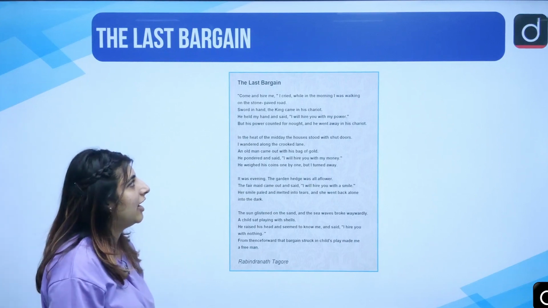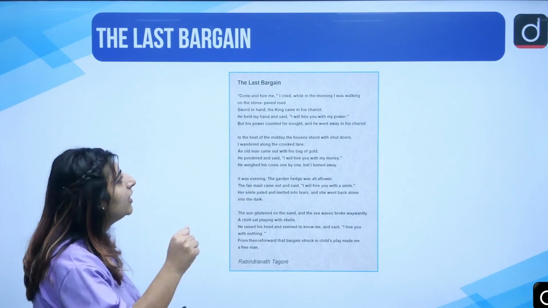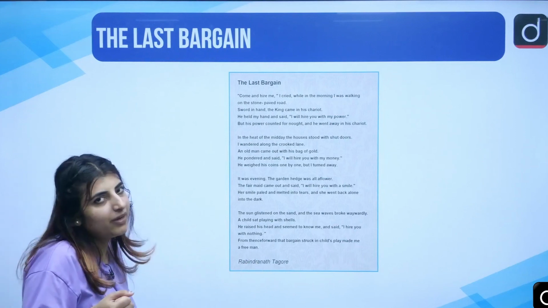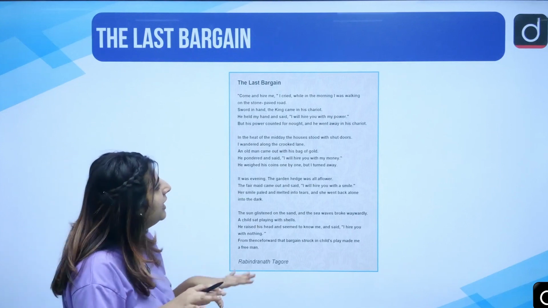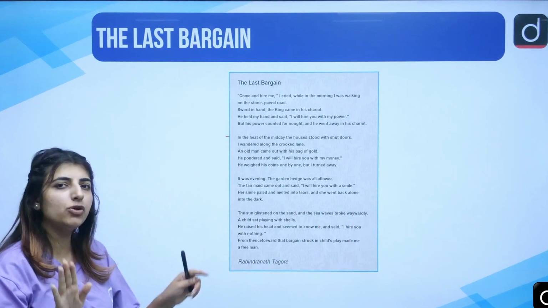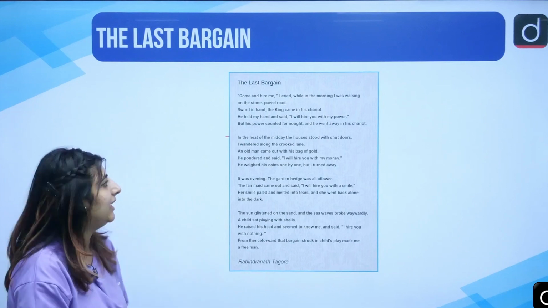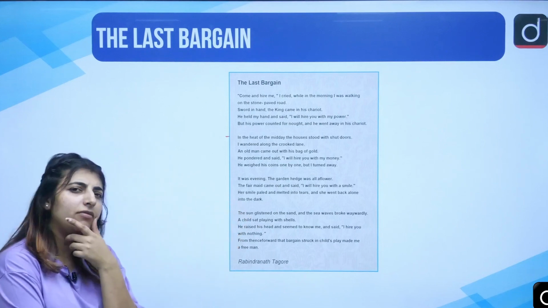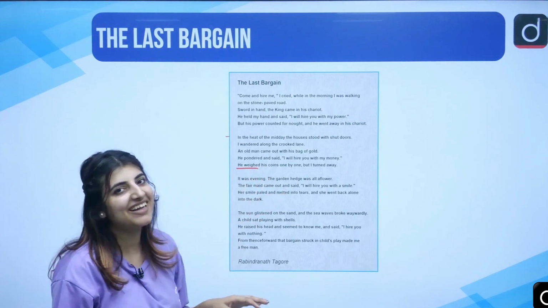Come and hire me, I cried while in the morning I was walking on the stone paved road. Sword in hand, the king came in his chariot. He held my hand and said, I will hire you with my power. But his power counted for naught, and he went away with his chariot. In the heat of the midday, the houses stood with shut doors. I wandered along the crooked lane. An old man came out with his bag of gold. He pondered and said, I will hire you with my money. He weighed his coins one by one, but I turned away.